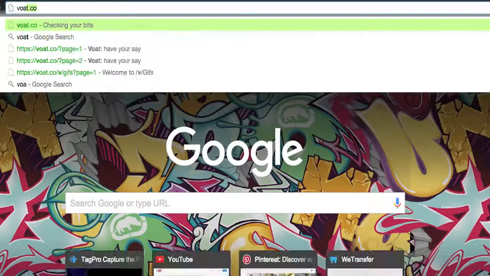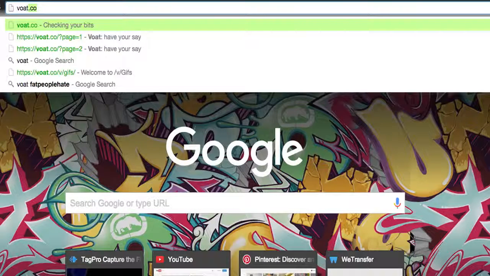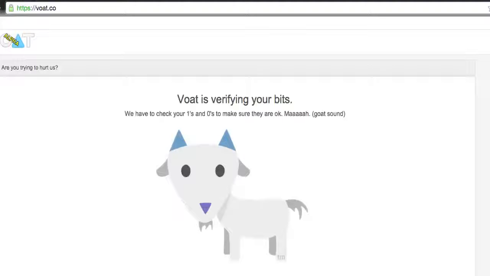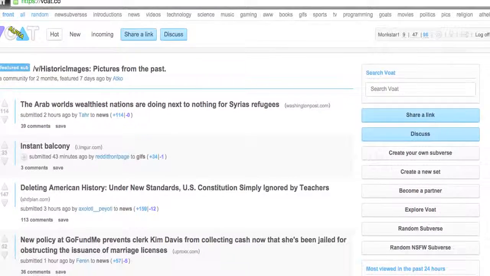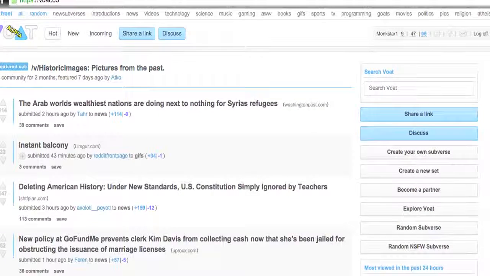There's also another one that's very similar to Reddit that's actually getting a little bit more popularity than Reddit, and that is Voat, V-O-A-T, and it's voat.co. So it's not voat.com, it is voat.co. It's very similar to Reddit, with user-generated content, and a lot of the time the Voat content will overlap with the Reddit content.